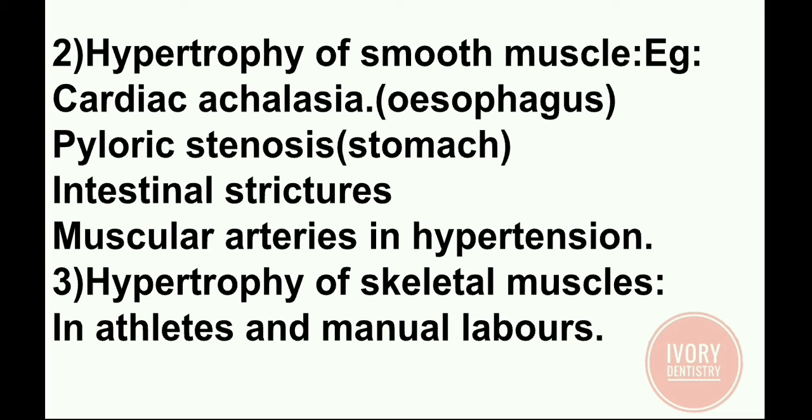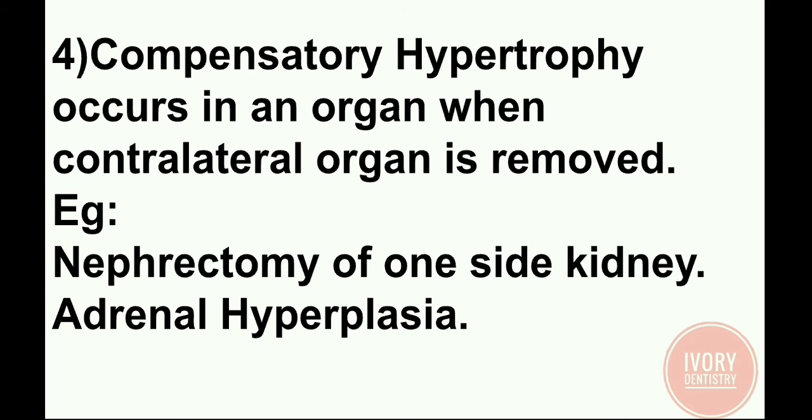Third one is hypertrophy of skeletal muscles. This is seen mainly in athletes and manual laborers. Next, compensatory hypertrophy. This occurs in an organ when the contralateral organ is removed. Example, nephrectomy of one kidney. So, if nephrectomy occurs in one kidney, in the other kidney hypertrophy is seen, and adrenal hyperplasia.